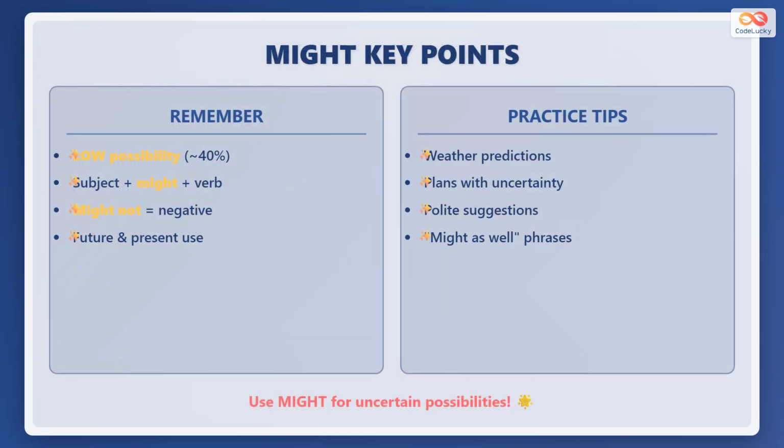Remember these key points. Might shows low possibility, around 40%. Structure is subject plus might plus base verb. Might not makes the negative form. Use for future and present possibilities. Practice with weather, uncertain plans, polite suggestions. Might expresses uncertain possibilities.